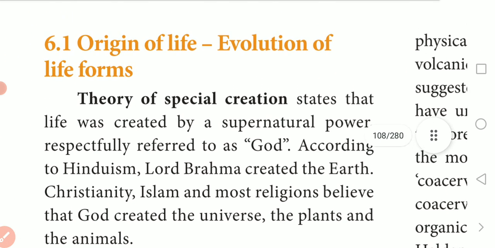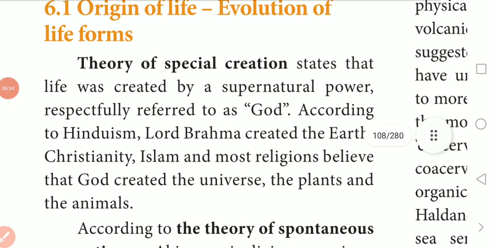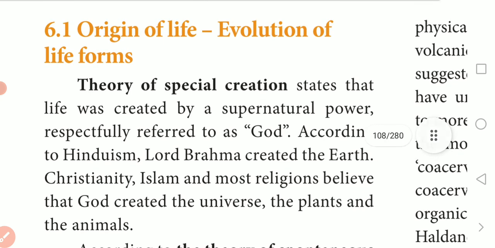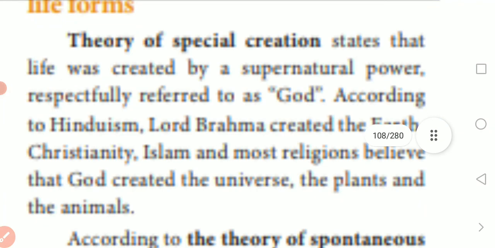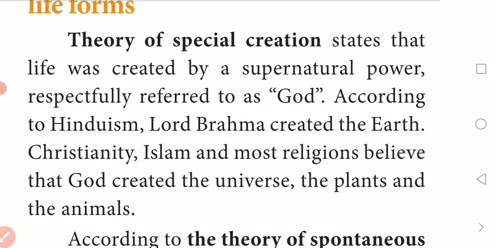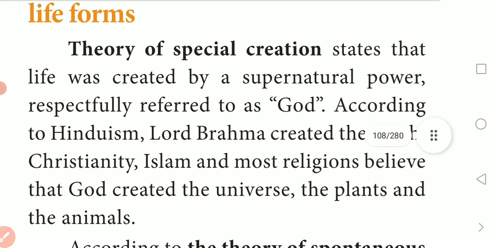We'll see the origin of life and the evolution of life forms here. First, the theory of special creation. What do you mean by this? Each and every human being belongs to a different religion, and each one believes in their religion. That is what we call special creation.